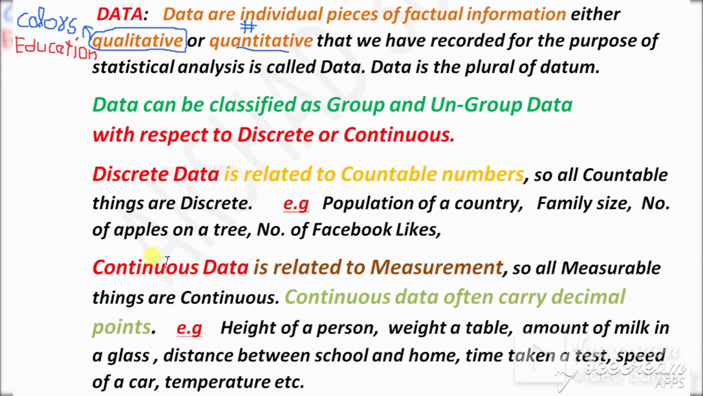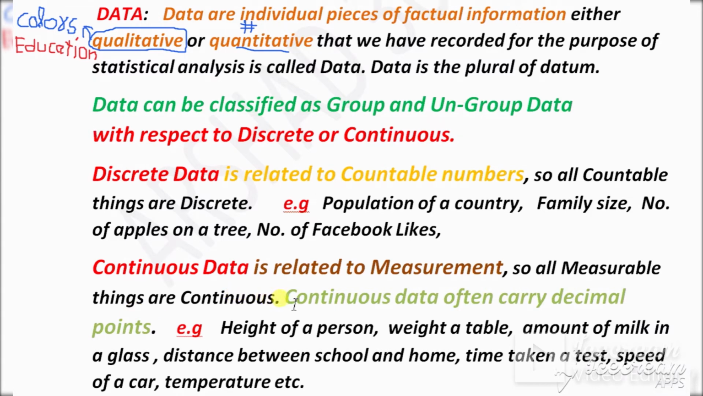Now continuous. Discrete means countable things, and what is continuous data? Continuous data is related to measurement. Here we cannot count the things, but we can measure with some scales. For example, weight we can measure with a balance, time we can measure with a watch, or temperature we can measure with a thermometer. Anything that we measure is related to continuous data. So all measurable things are continuous.